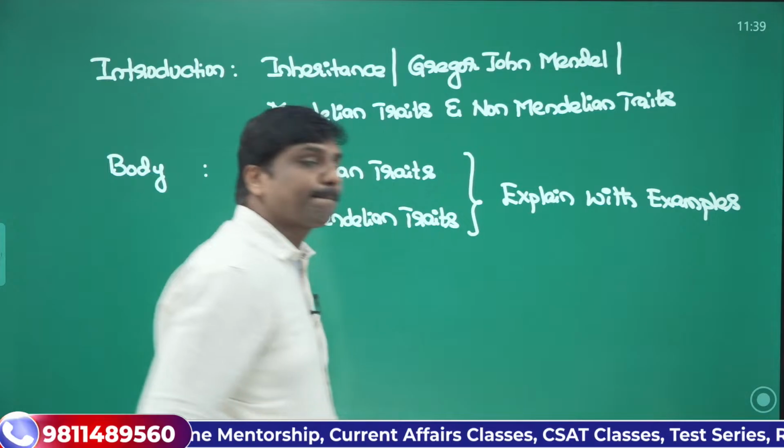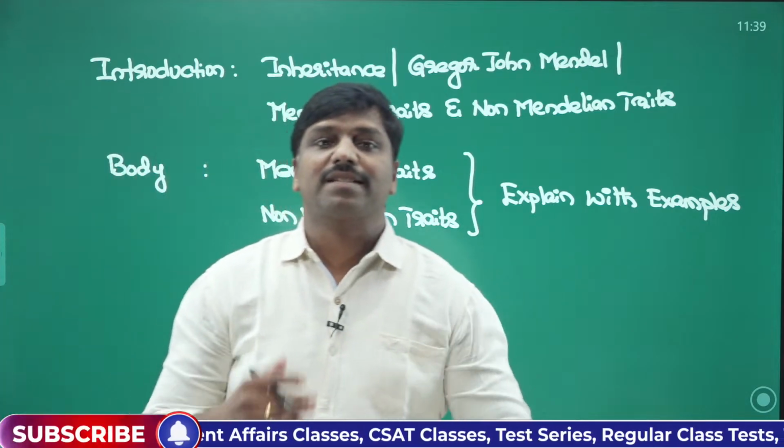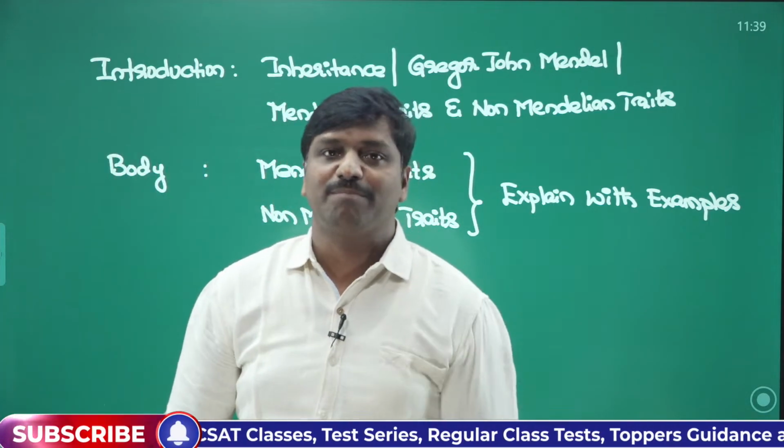Then after that, how can you conclude the answer? That is another important aspect.